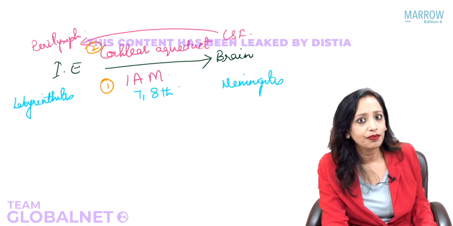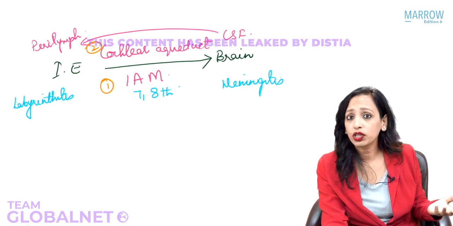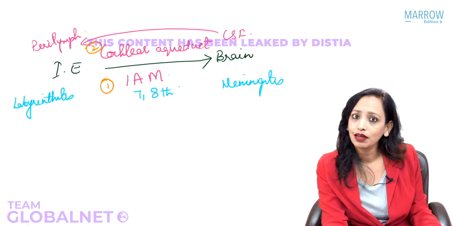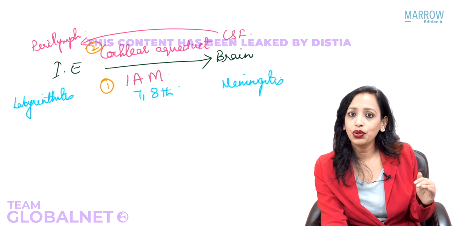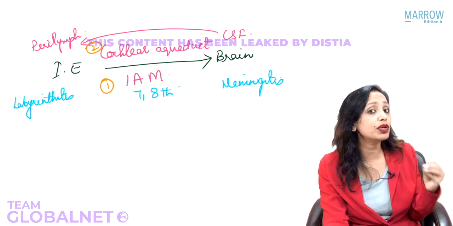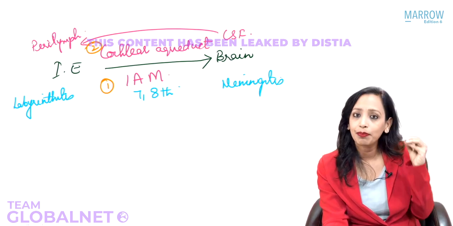Can you help this child? Can you do something for the child? If you cannot do anything, then what was the significance of getting the test done? The organ of Corti got destroyed, so do we have something with which we can replace the organ of Corti? Yes, very good, cochlear implant.